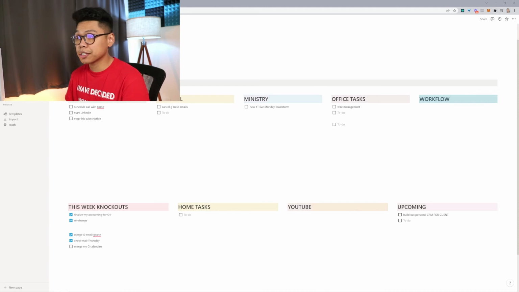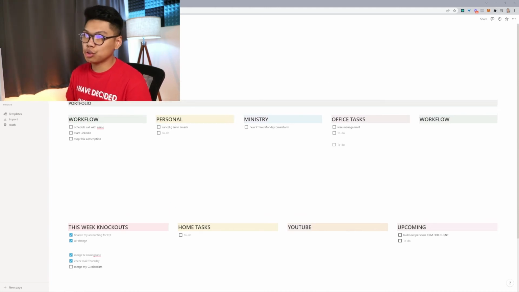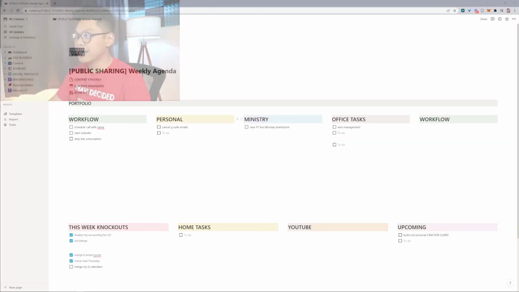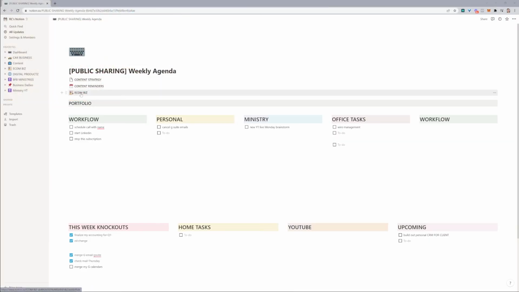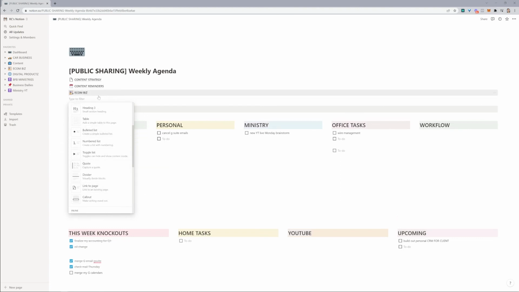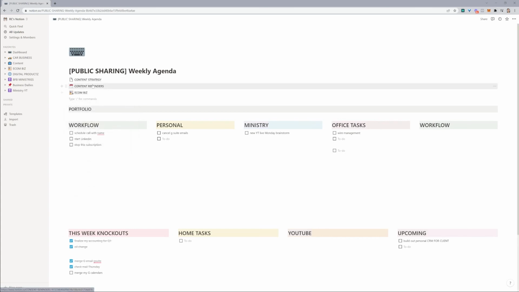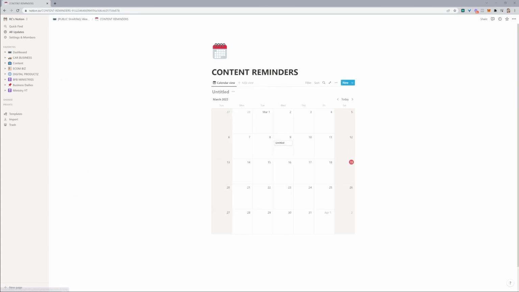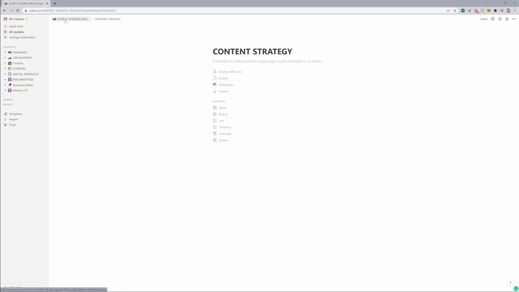Last hack that makes this super great as a tool is the ability to link other pages that you've built. This is pretty much my main portfolio, and then let's say I built other pages. As you guys can see here at the top, I have different pages that you guys can link to. Let's say it's different businesses, different projects, and it's as simple as just clicking again this plus sign, and then you can link a page that is already created. You just hit that, and then it'll link to any one of these other pages that you have. So let's say you have a content calendar, content strategy.